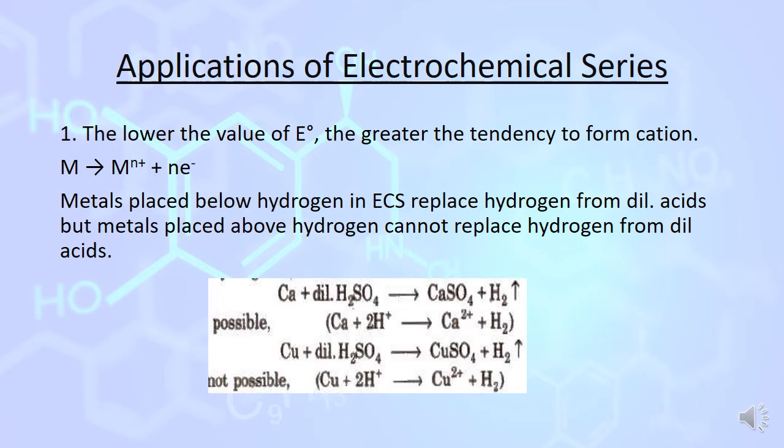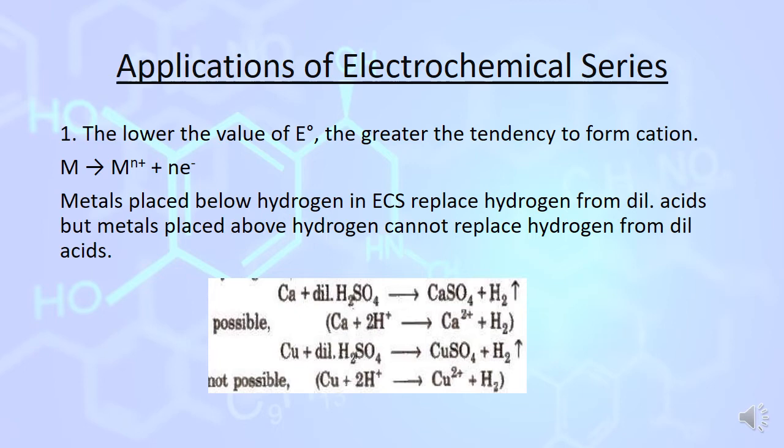Application of the electrochemical series. The lower the value of the standard reduction potential, the greater is the tendency to form a cation or undergo oxidation. Take an example of calcium. Calcium can react with sulfuric acid and replace hydrogen from an acid, but copper cannot displace hydrogen from an acid. This is because calcium has a lower value than hydrogen.